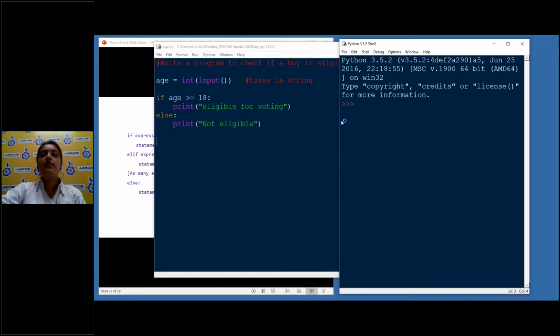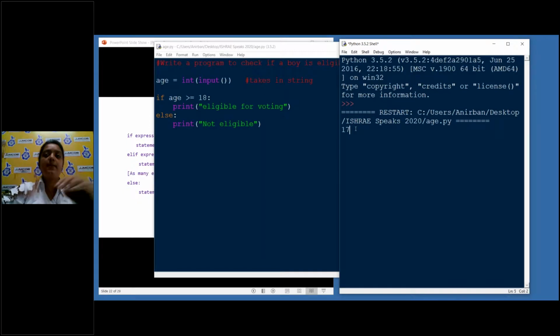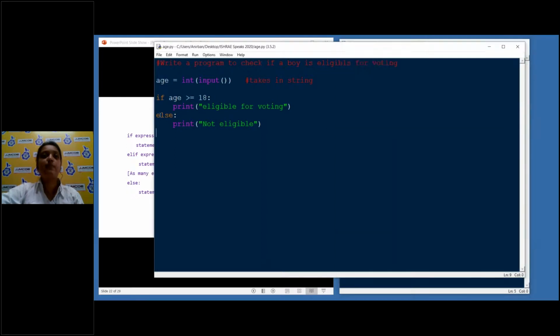Okay. Now the screen is not showing me these two lines. It is prompting me to enter a value, that is the age. So I did 17. Not eligible. Why? Because the first condition becomes false. My age is not greater than or equal to 18. It is 17. So the next part, which is the else, executed.